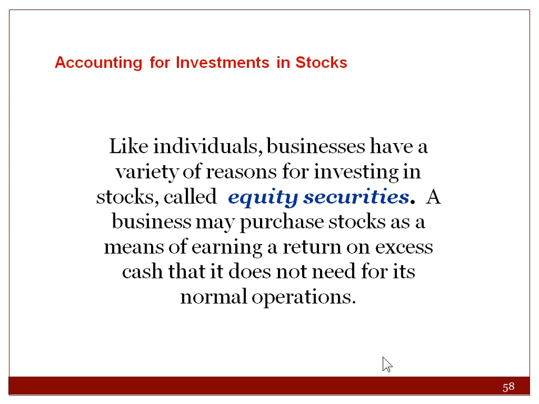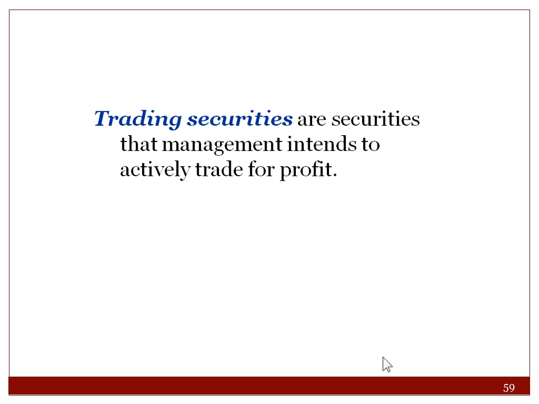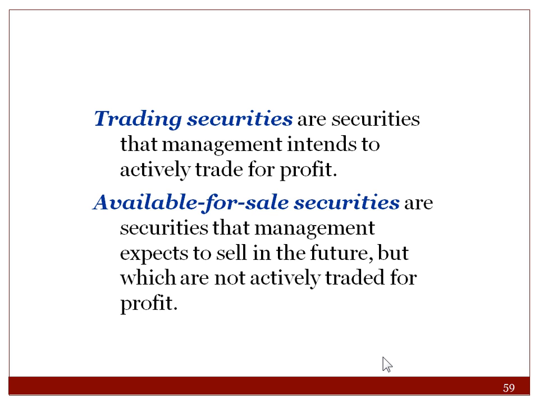Individual businesses have a variety of reasons for investing in stocks called equity securities. A business may buy stock of another business, and that's called an investment. Trading securities are securities that management intends to actively trade for profit. Available for sale securities are securities that management expects to sell in the future, but which are not actively traded for profit.